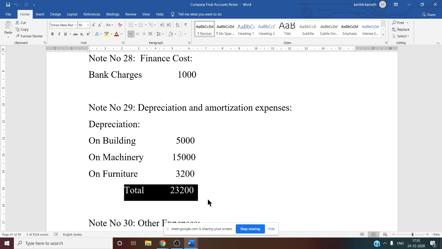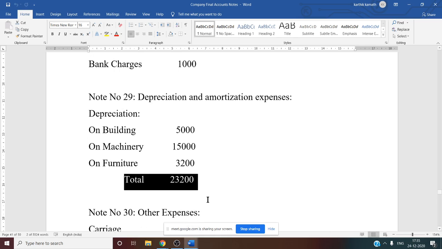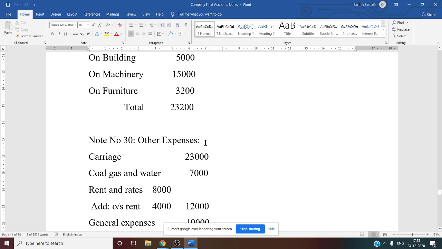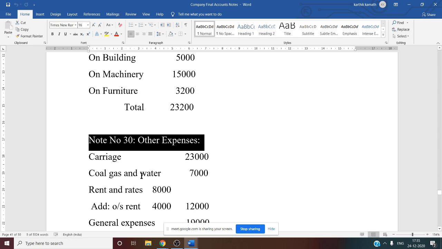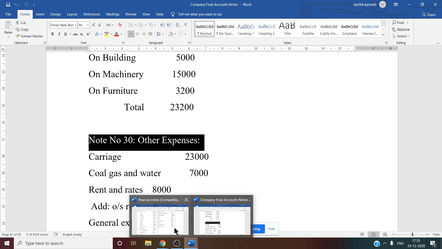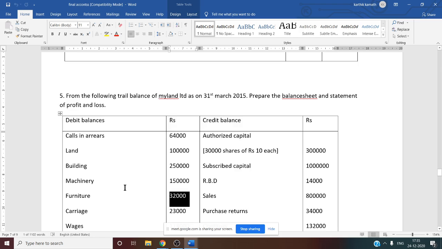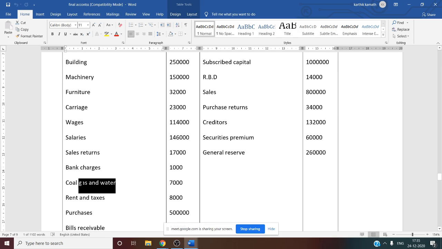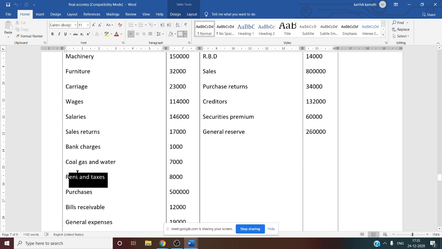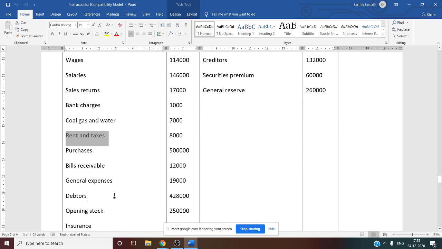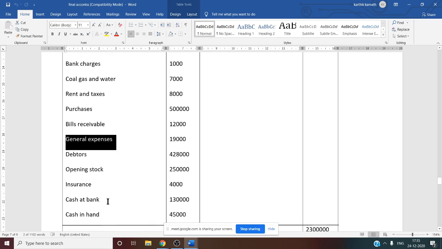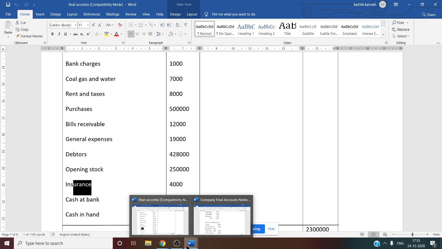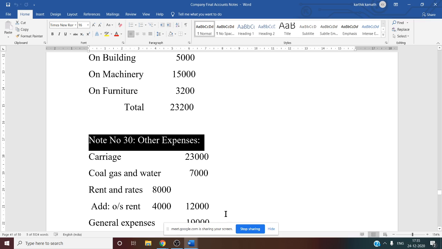Now, the last working note of the profit and loss account is note number 30. You see, it is regarding other expenses. We have to see the question once again to identify other expenses. One is carriage. Carriage is other expense. Coal, gas, water is other expense. Rent and taxes are other expense. General expense is other expense. Then insurance is other expense. And what about bad debt? That also you can consider under other expense.